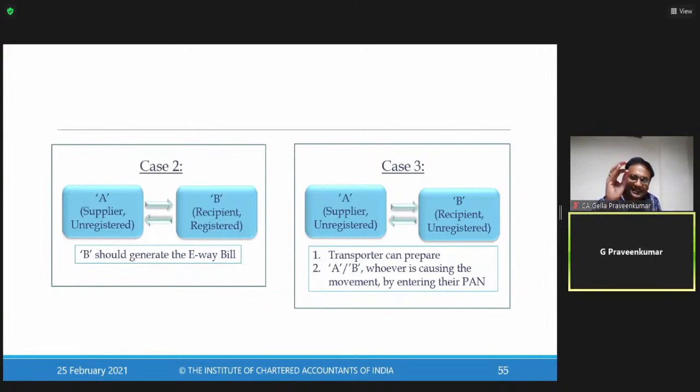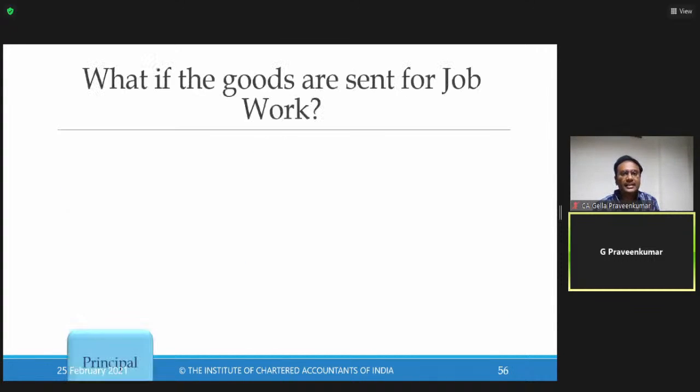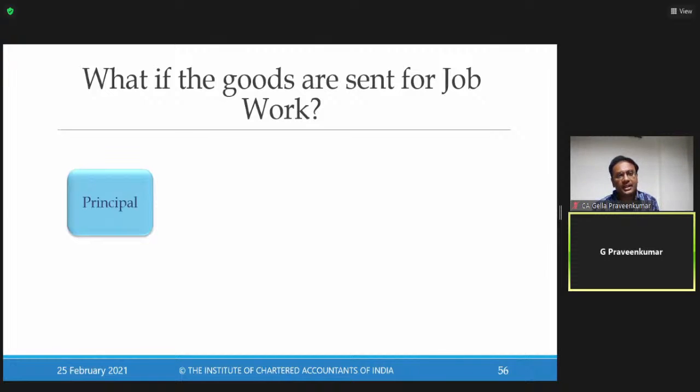Please note, for examination, case 3, you can expect one scenario for your testing. Transaction for e-way bill, case 3, where both supplier and recipient are not registered: who can generate an e-way bill? As the provision says, transporter or either of A or B using their PAN number. Now, this is an exception to your 50,000 that we are talking about.